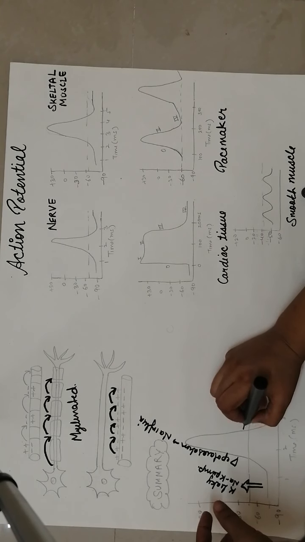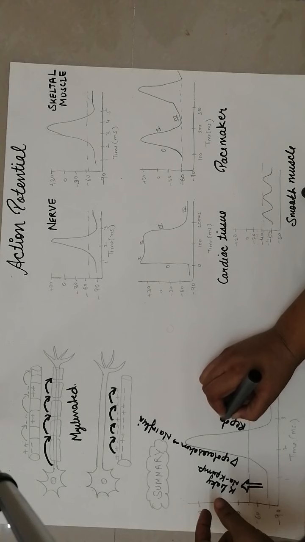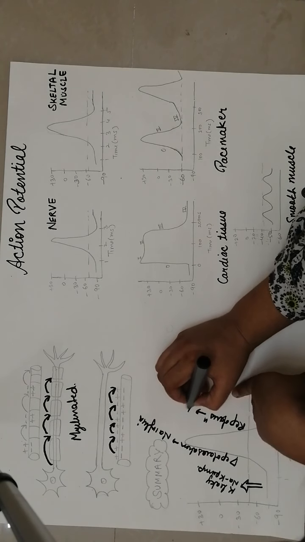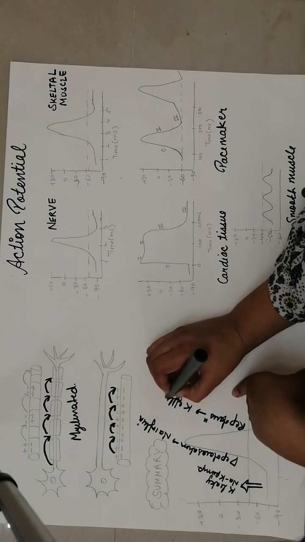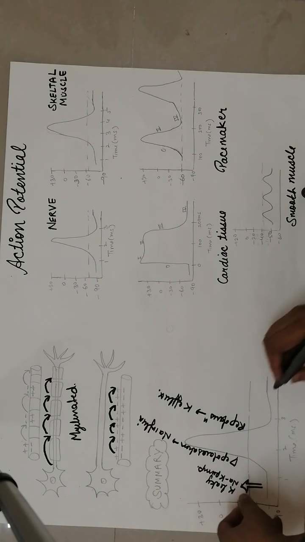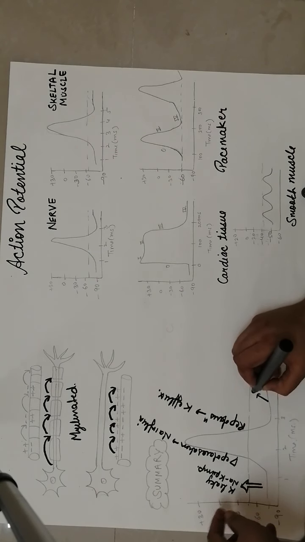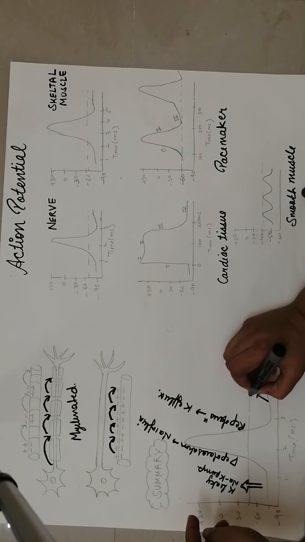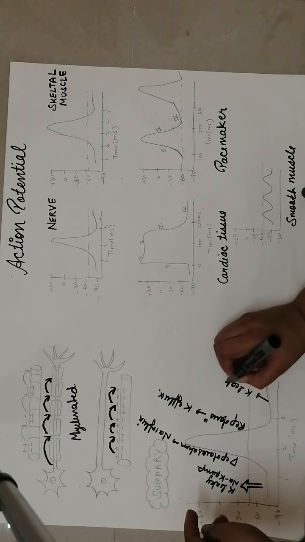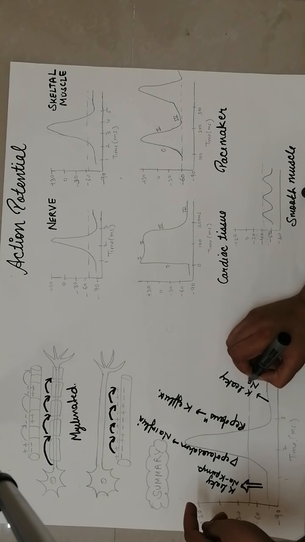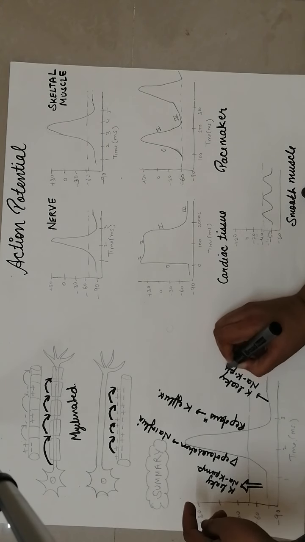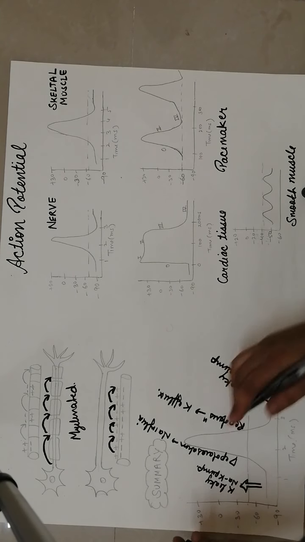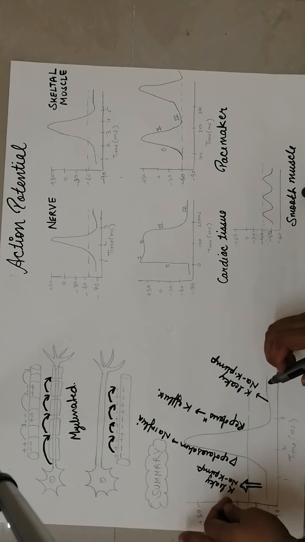The repolarization phase is by potassium efflux. Then again it is contributed by potassium efflux, and the potassium leaky channel again contributes to this, and obviously the sodium potassium pump. So this is all about action potential in neurons.